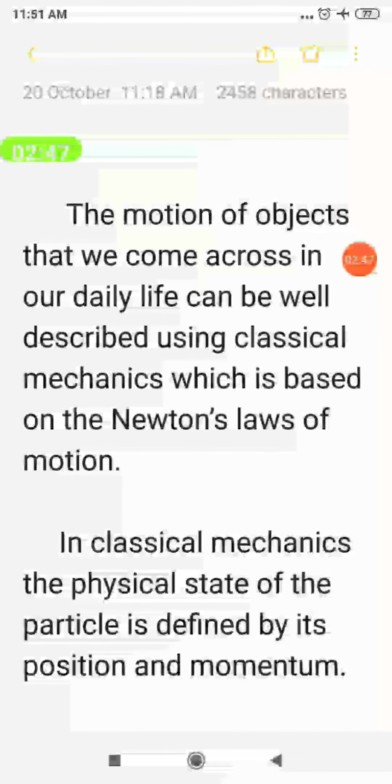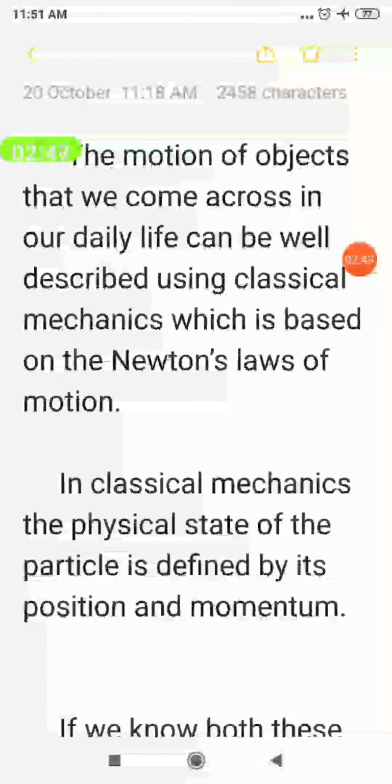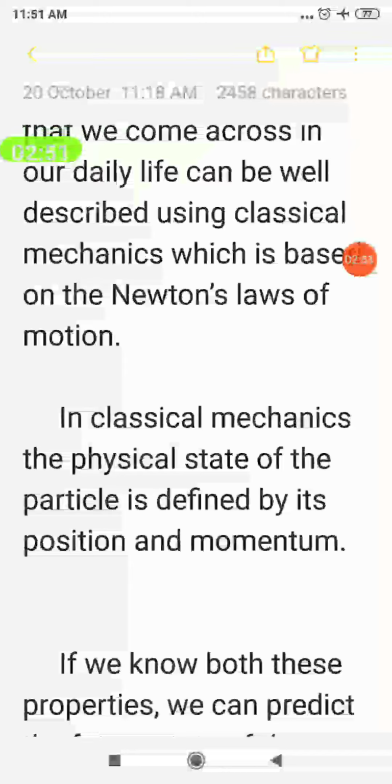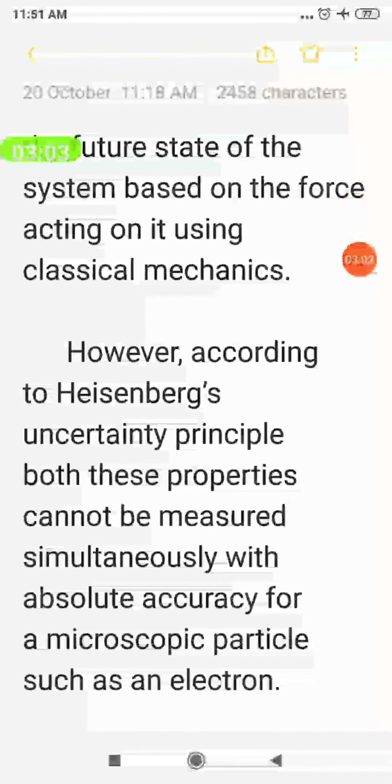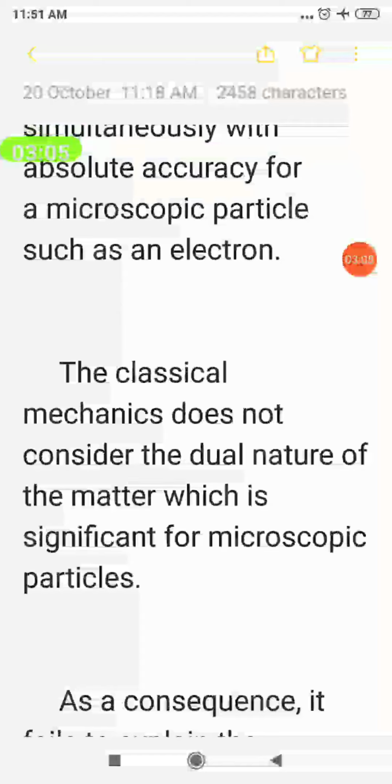Isn't it? Yes. So this is the normal one. In classical mechanics, the physical state of a particle is defined by its position and momentum. But for microscopic particles, the position and momentum cannot be studied simultaneously in accordance with Heisenberg's uncertainty principle. And also classical mechanics does not consider the dual nature.